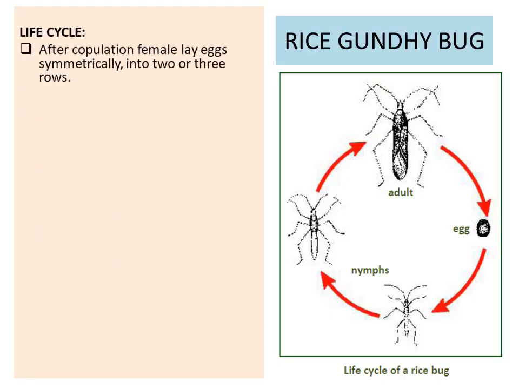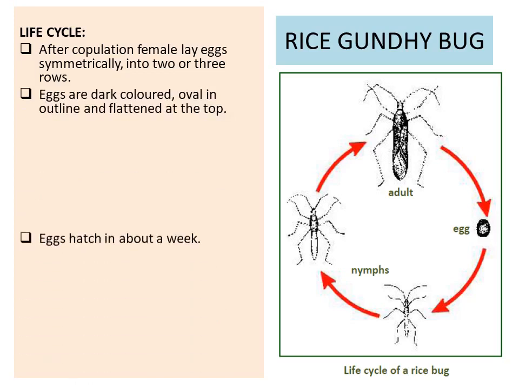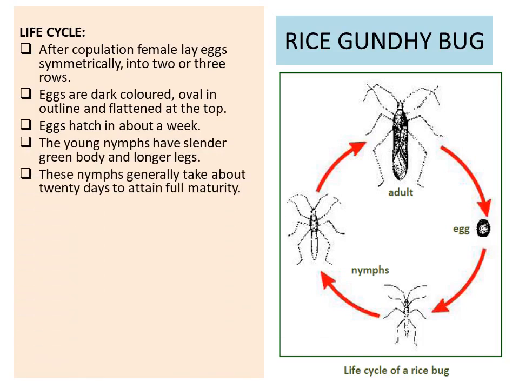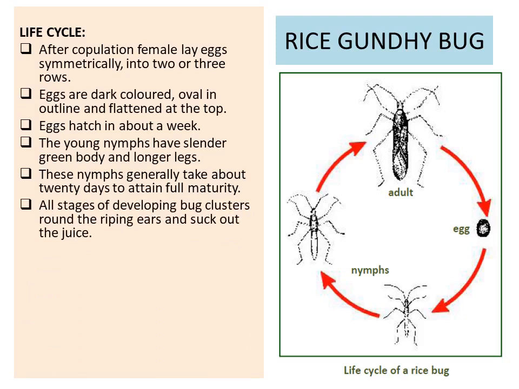Coming to the life cycle. After copulation, the female lays eggs systematically in 2 or 3 rows. Eggs are dark colored, oval in outline, flattened at the top. Eggs hatch in about a week. The young nymphs have a slender green body and longer legs. These nymphs generally take about 20 days to attain full maturity.